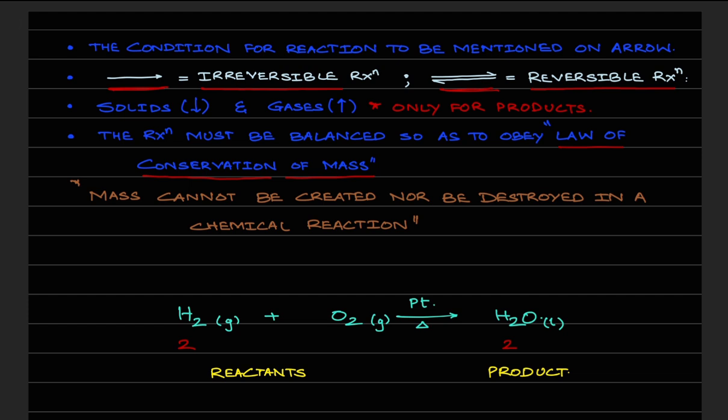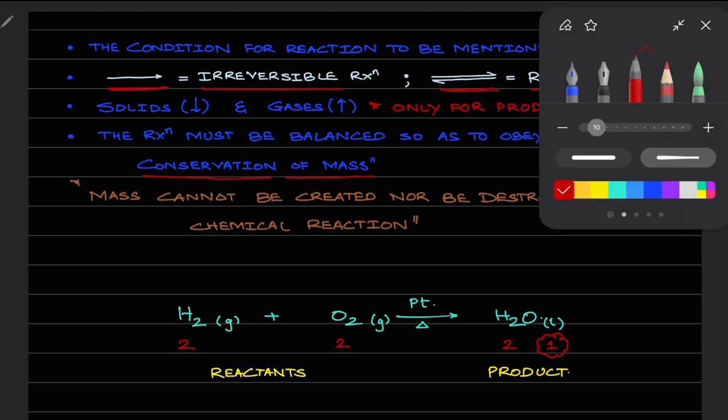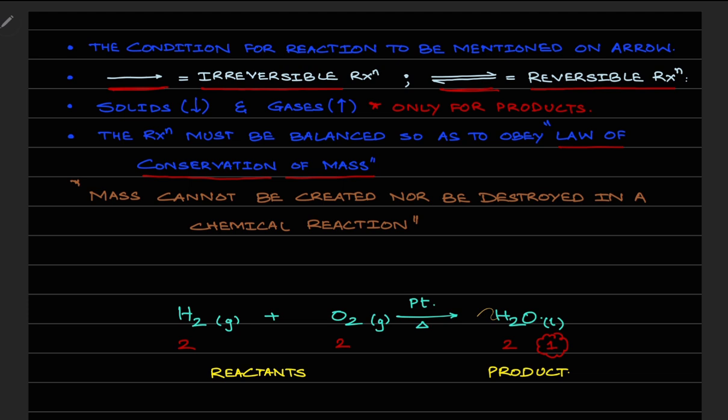Let's now come to oxygen. How many oxygens do you have? You have two oxygens on the left hand side, but only one oxygen on the right hand side, and this is not balanced. So we need to multiply the products with 2. But now there is a problem.